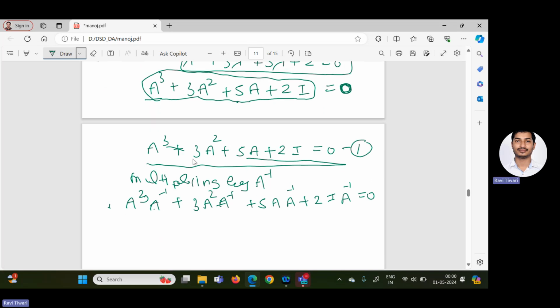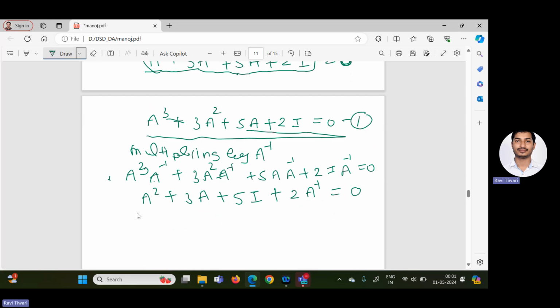So this equals A square plus 3A square into A inverse, so we can get 3A, plus we know that a matrix multiplied by its inverse gives identity. So 5 identity plus 2I into A inverse. Any matrix multiplied by the identity matrix gives the same matrix. So I multiplied by 2A inverse, and this also gives A inverse, and this equals 0.